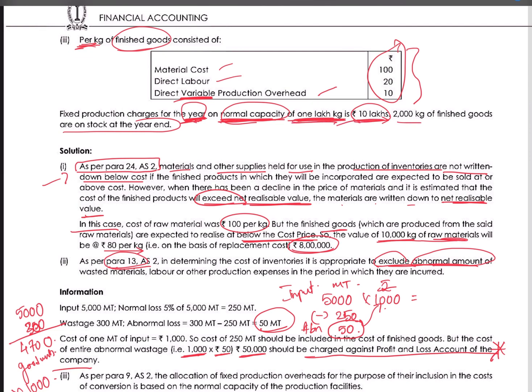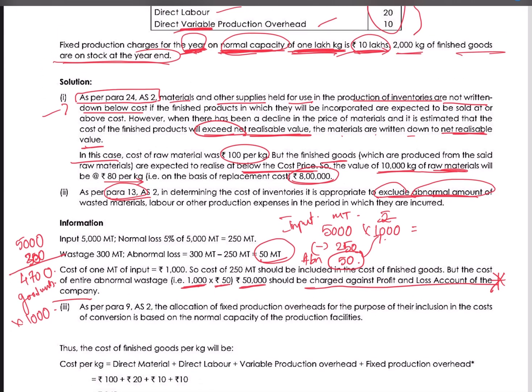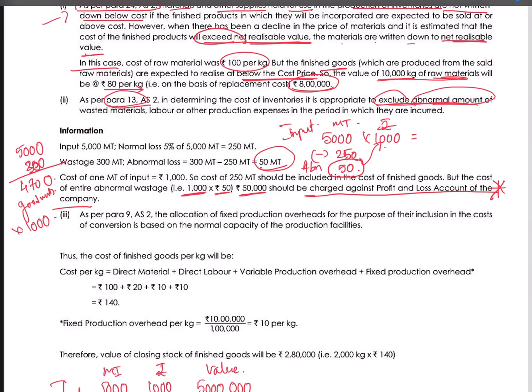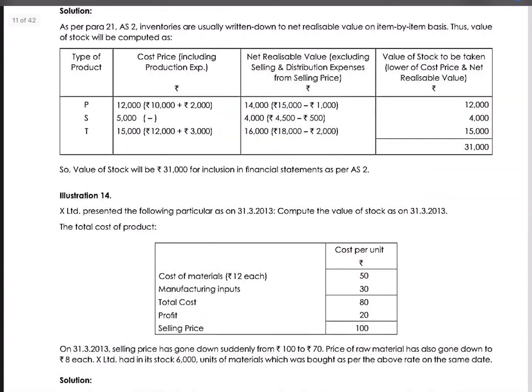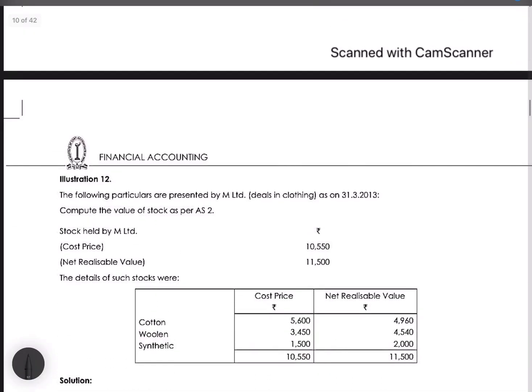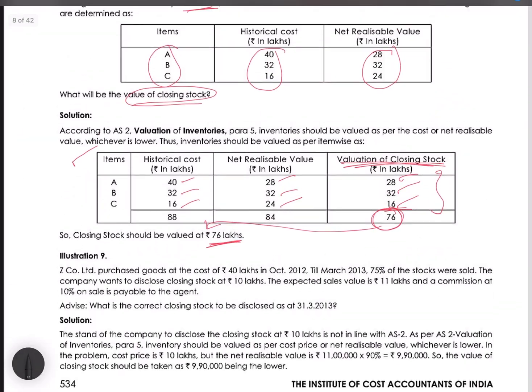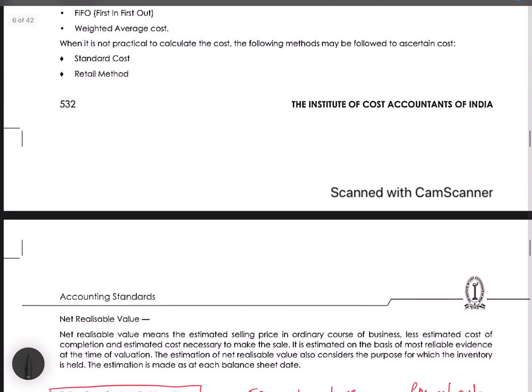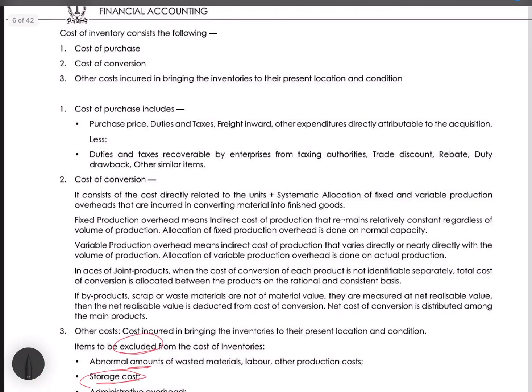We have to value 2000 kgs of finished goods which are at the year end. So how will we do it? We have to go back to the standard, where they have said something about fixed overheads and variable overheads. So we'll read that once.